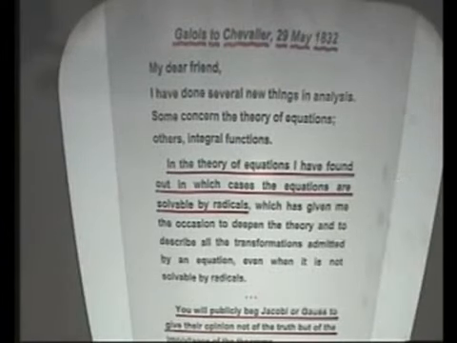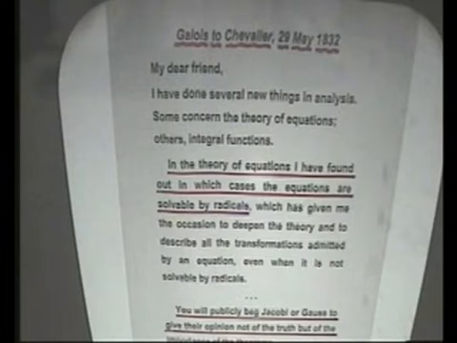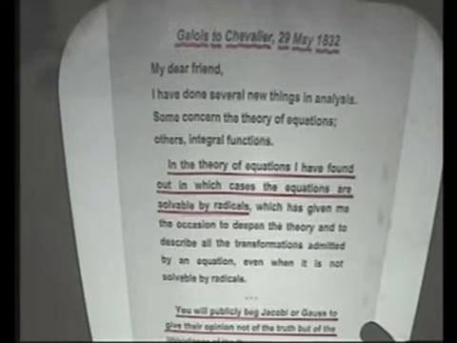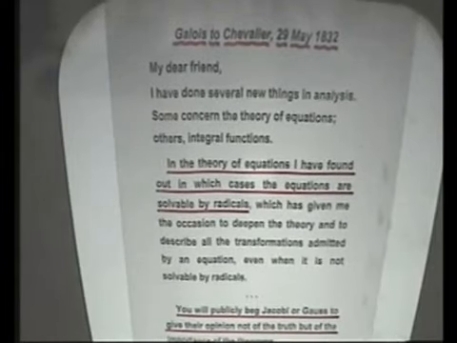But anyway, he wrote, "My dear friend, I've done several things in mathematical analysis. Some concern the theory of equations. In the theory of equations, I have found out in which cases the equations are solvable by radicals." In other words, by square roots and other roots. And so he's actually developed algebraic criteria which tell you when you can solve these things. These days we call it the Galois group, named after him. And he said you'll publicly beg Jacobi or Gauss, two great mathematicians of the time, to give their opinion, not of the truth, but of the importance of the theorems.